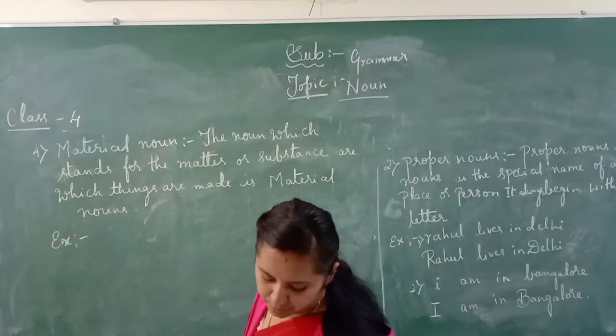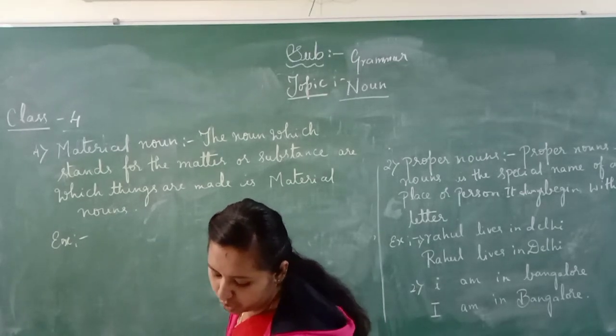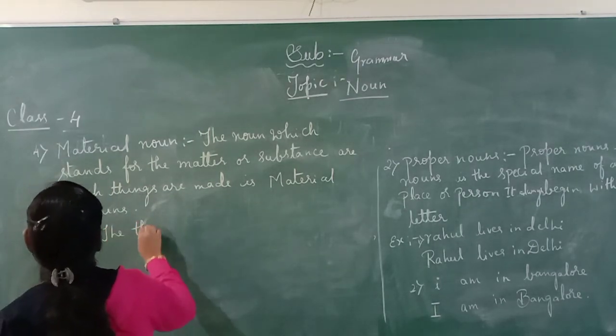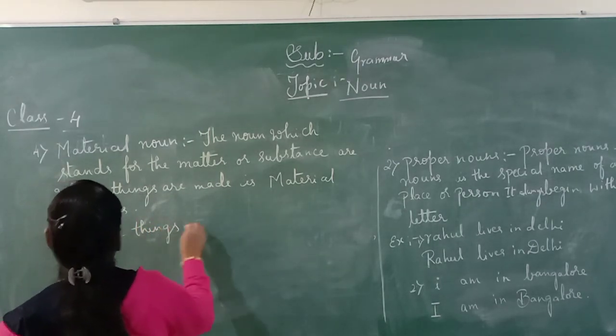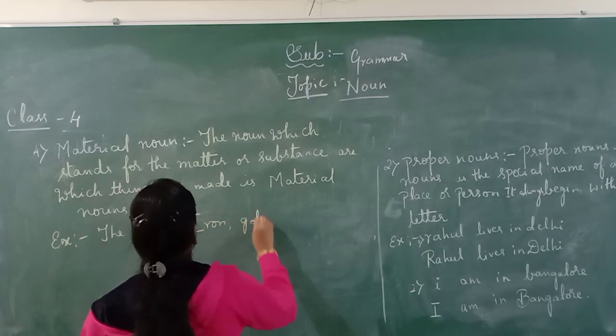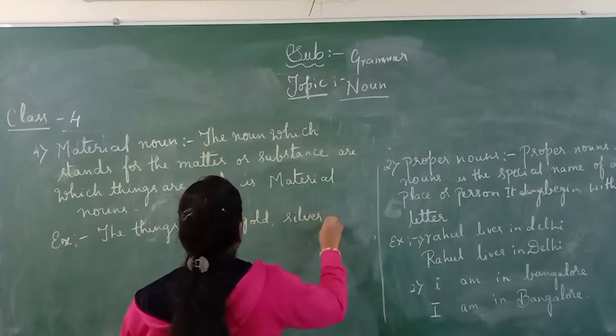Example: iron, wood, silver and gold are the names of materials. Iron, gold, silver, wood